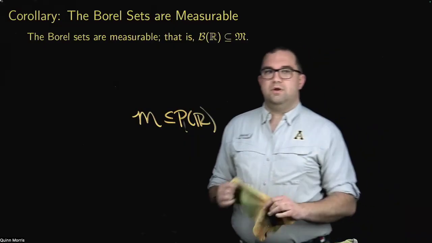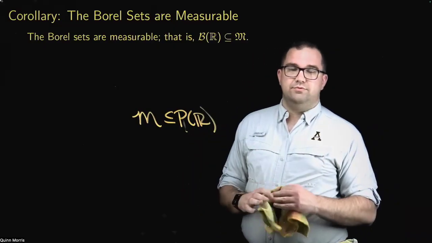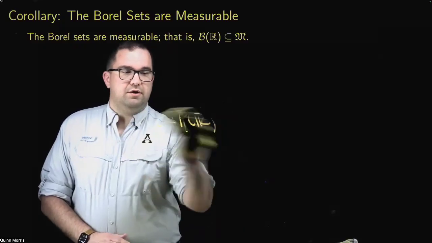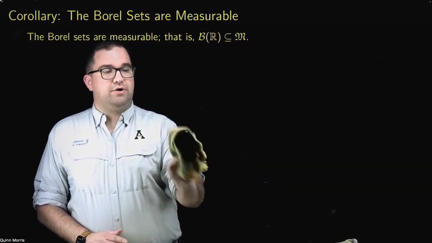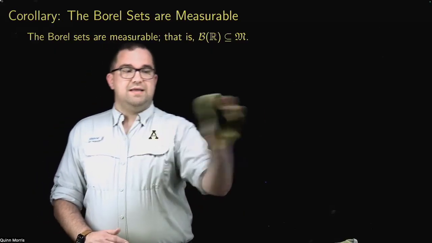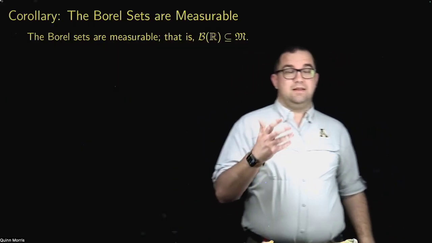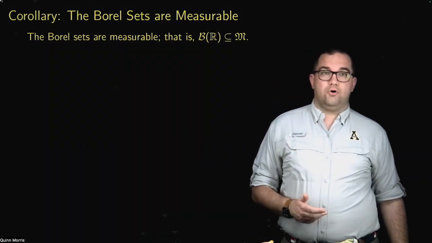The particular example we'll use is a so-called Vitali set. So you end up with this nice hierarchy. You have the Borel sets, which are a strict subset of the measurable sets, which are a strict subset of the power set of R.